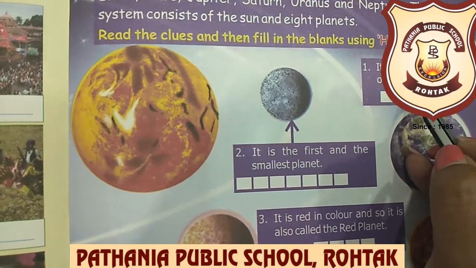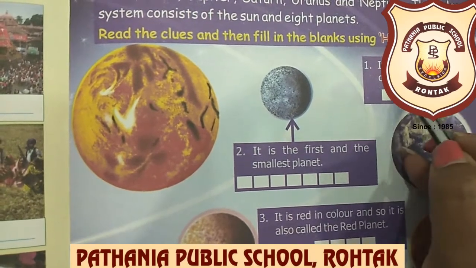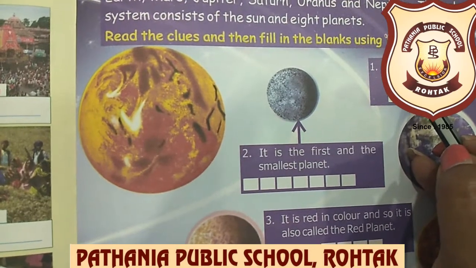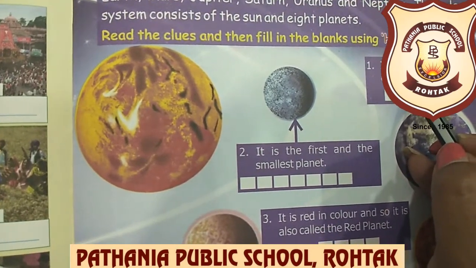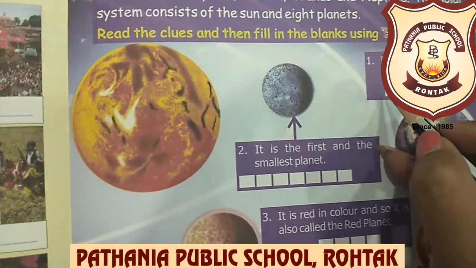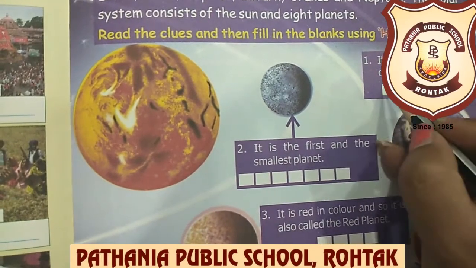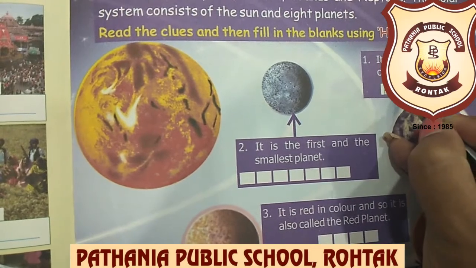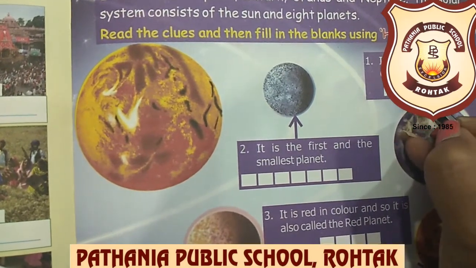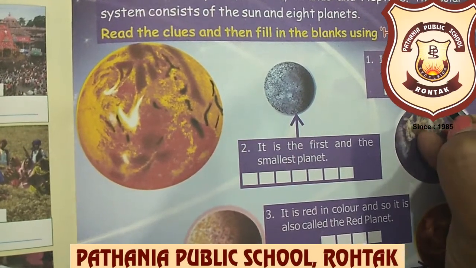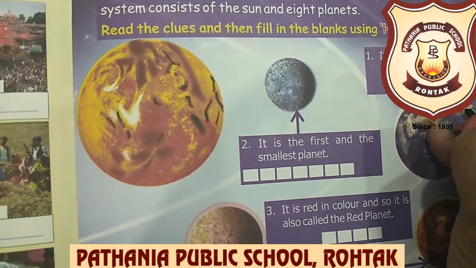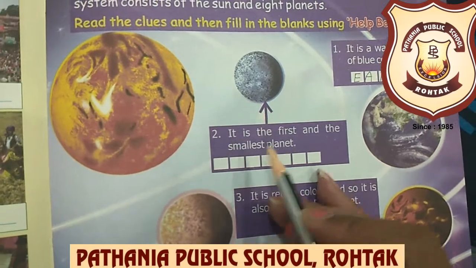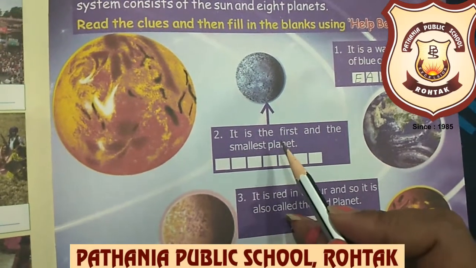And why is Earth known as the watery planet of blue color? Because, beta, more than 70% of Earth is covered with water. That's why it is known as a watery planet of blue color. So here we will write Earth, and the spelling of Earth is E-A-R-T-H, Earth.